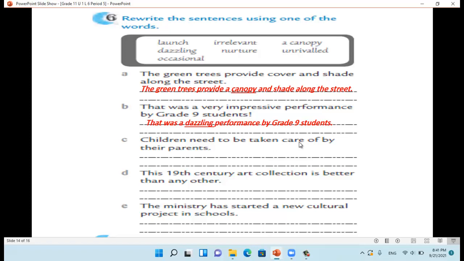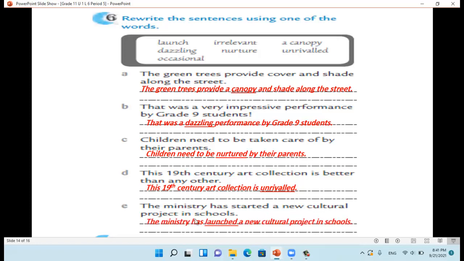Children need to be taken care of by their parents, and we can say children need to be nurtured by their parents. This 19th century art collection is better than any other, and we can say this 19th century art collection is unrivaled. And the last one, the ministry has started a new cultural project in schools. We can say the ministry has launched a new cultural project in schools.